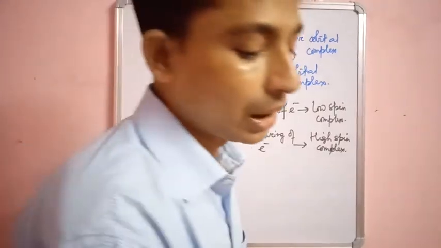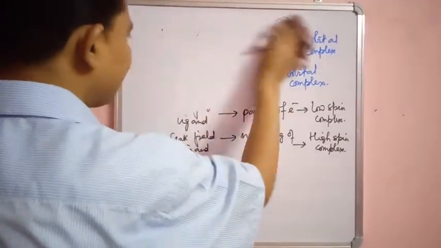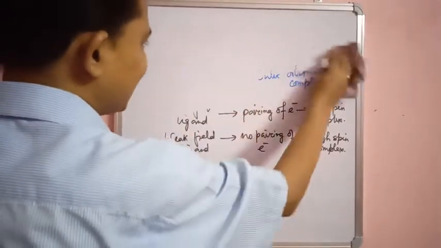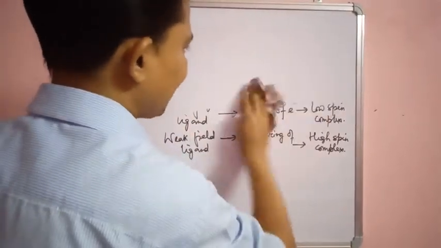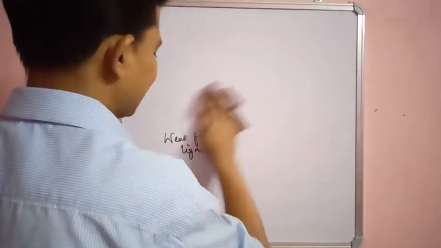So now the ligand field strength. The ligand field strength is determined from a series which is called the spectrochemical series. Okay. Now we are going to give you the spectrochemical series. Okay.